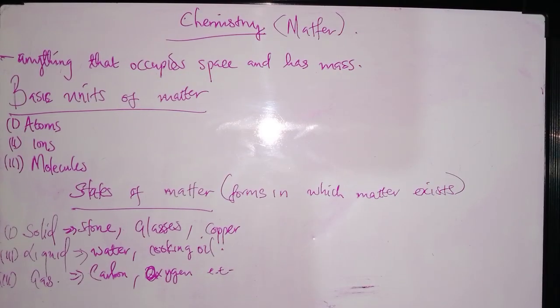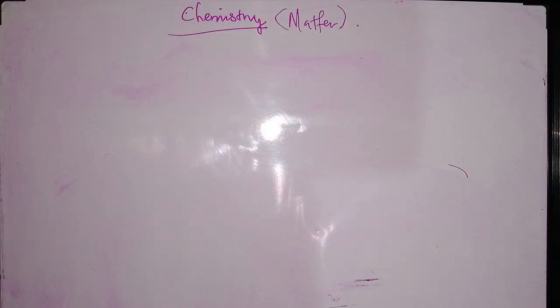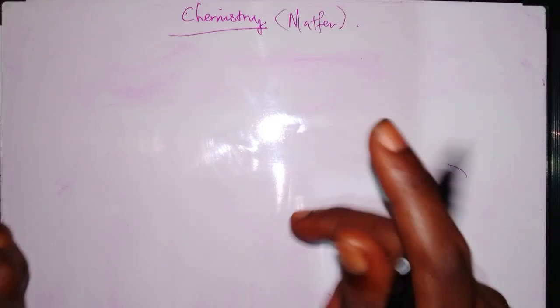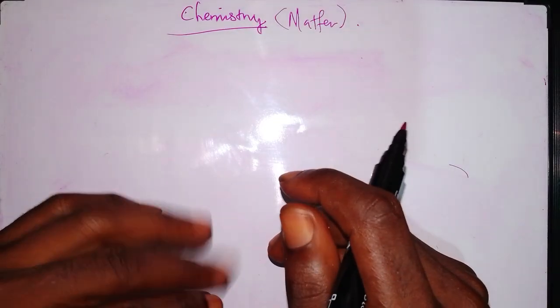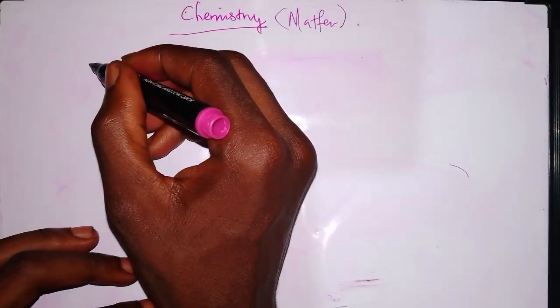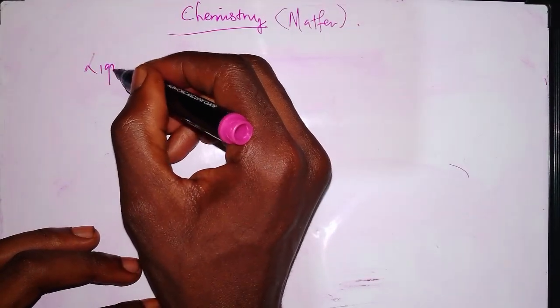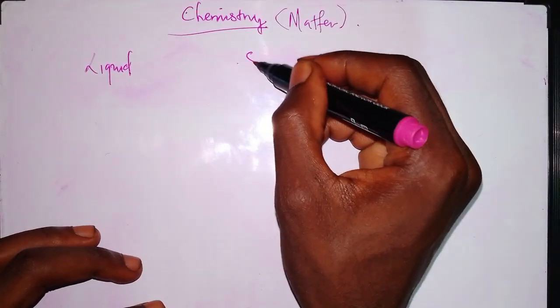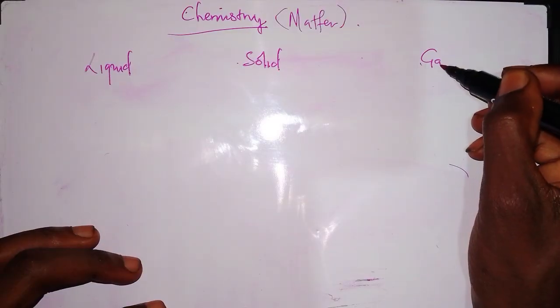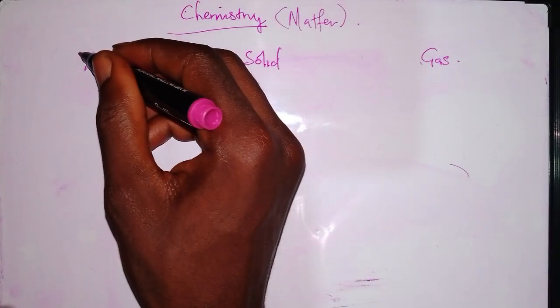Just pay attention. Now we are going to be looking at the characteristics of the three states of matter, which are liquid, solid, and gas.